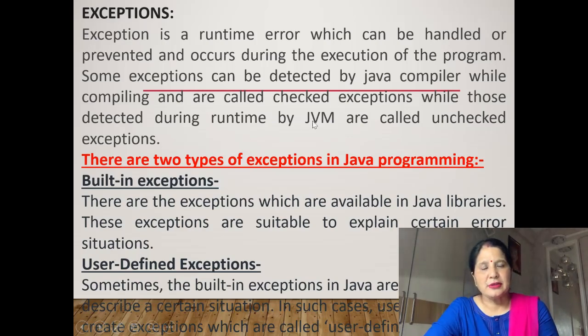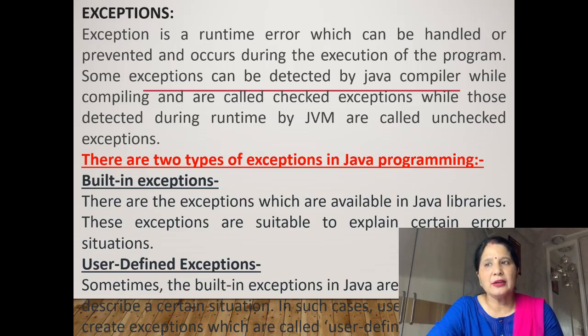Now exceptions. What are exceptions? Exceptions and errors are two different things. An exception is a runtime error which can be handled or prevented and occurs during the execution of the program. Execution of the program is the running of the program. Some exceptions can be detected by the Java compiler while compiling and are called checked exceptions, while those detected during runtime by the JVM are called unchecked exceptions.